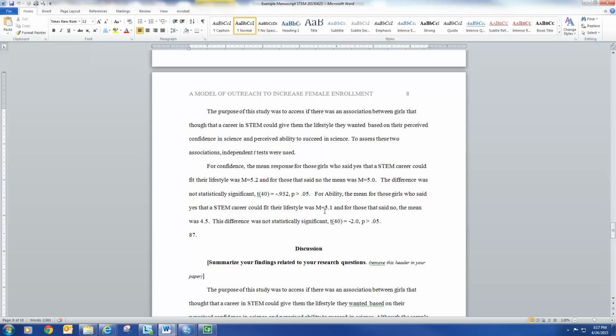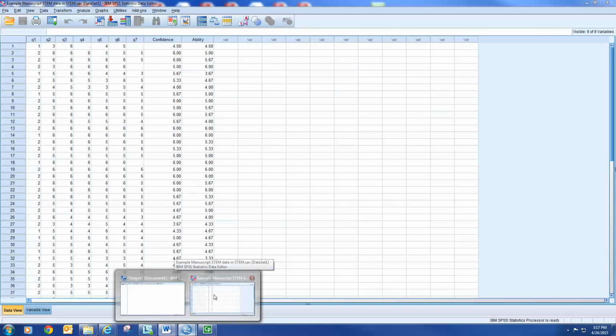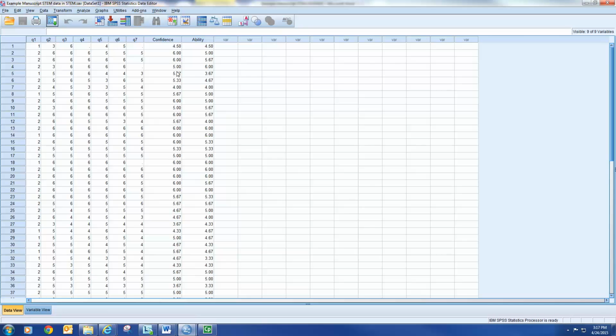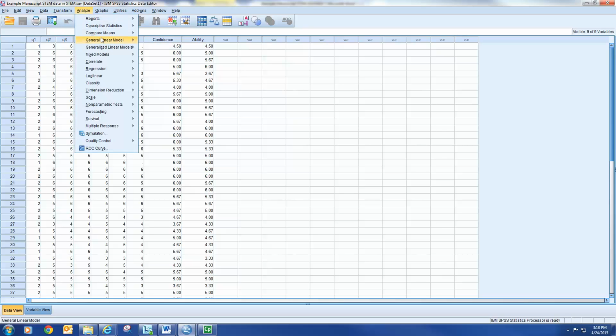So let's go through how we're going to conduct that test in SPSS. We'll open up our data, and we'll go ahead and do confidence first. Or let's do them together. We'll go to Analyze, Compare Means, Independent Samples t-test. Let me do that one more time. We're going to go to Analyze, Compare Means, Independent Samples t-test. We have independent samples because we have those that selected yes and no for question 1. So go ahead and click on that.